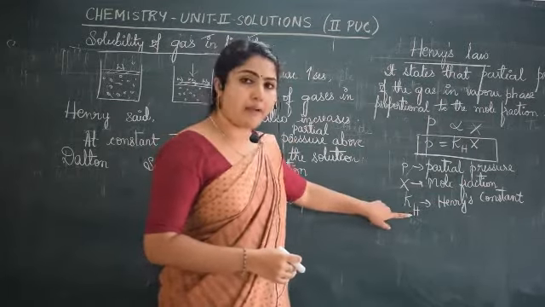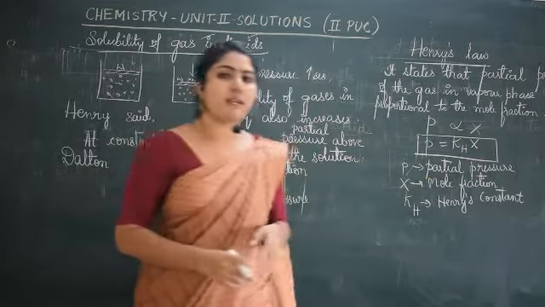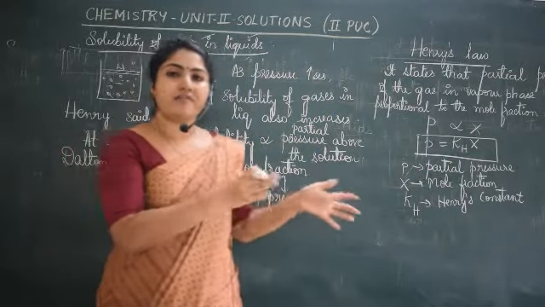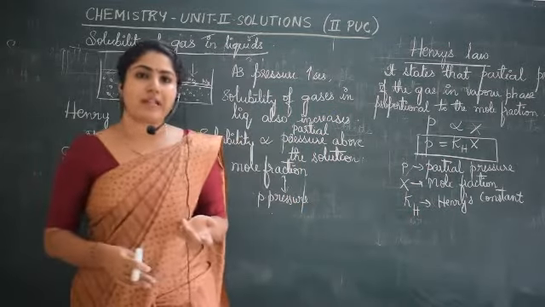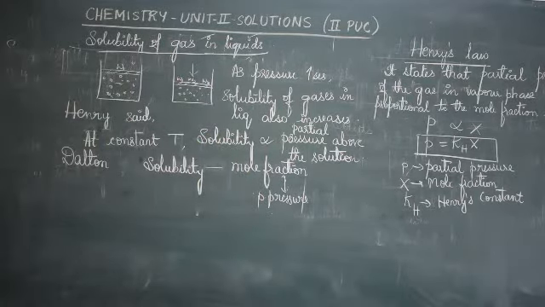This Henry's constant depends on the nature of the gas. On what does it depend? It depends on the nature of gas. So this constant was found to vary with different gases. This is important, make a note of this.